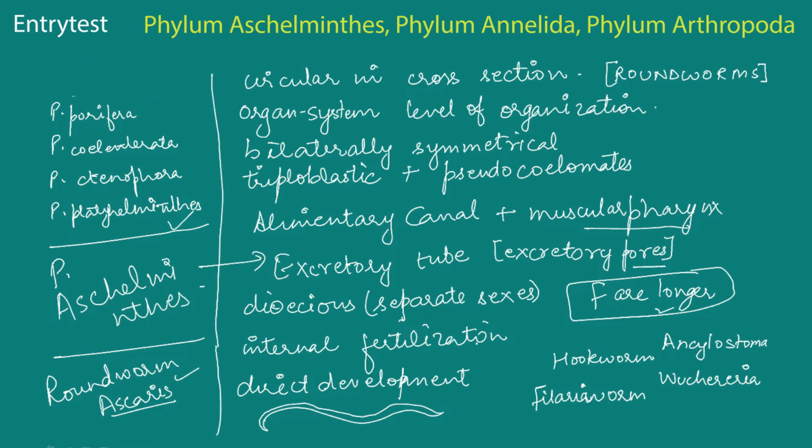Fertilization is internal, and development can be direct and indirect both. If it is direct, the young ones will resemble the adult ones. So that was about Aschelminthes, and the next phylum that we have to do is phylum Annelida.